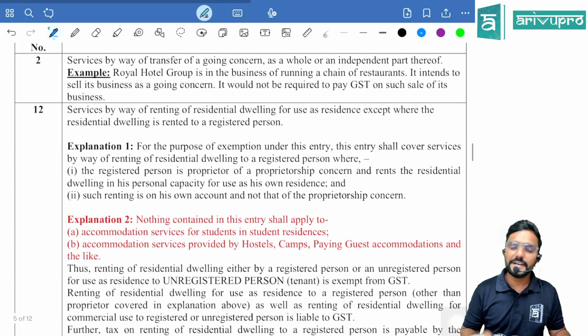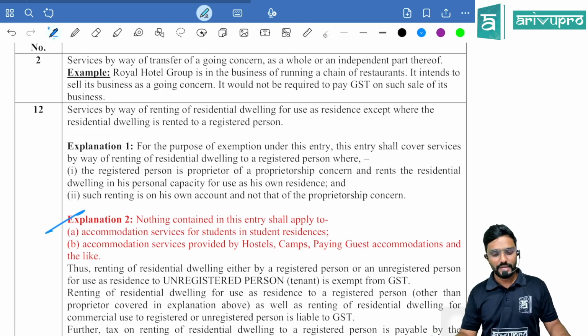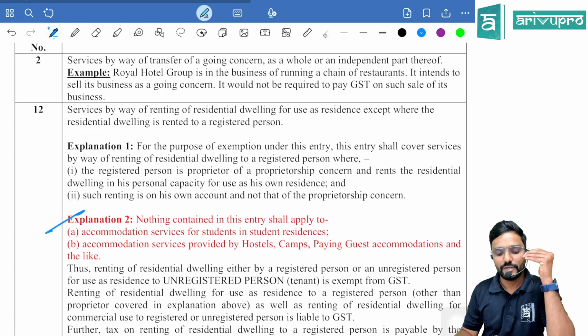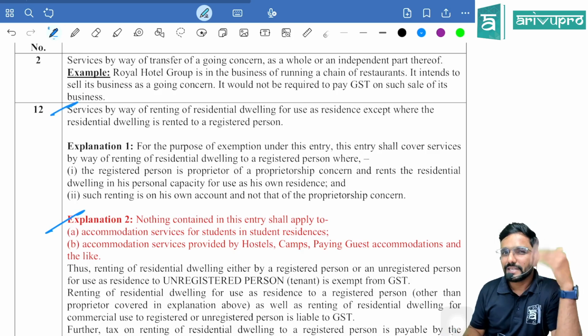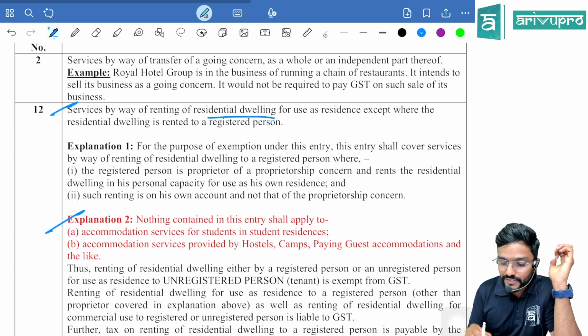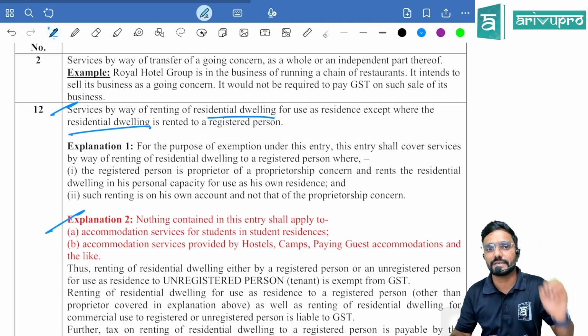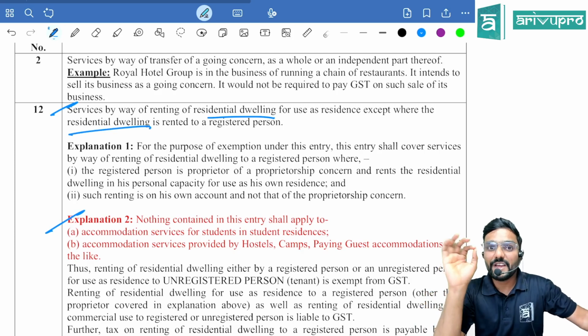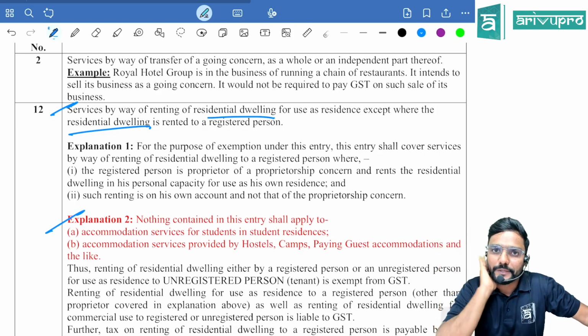There, for entry 12, which was already there, they have added one extra explanation. What is it? First, let me read this, because as there is a connection, we have to know what the entry is first. Services by way of renting of residential dwelling for use as residence, except where the residential dwelling is rented to a registered person. Guys, listen. Now, if the recipient is registered, that is the tenant, RCM. If the recipient is unregistered, then exempt.